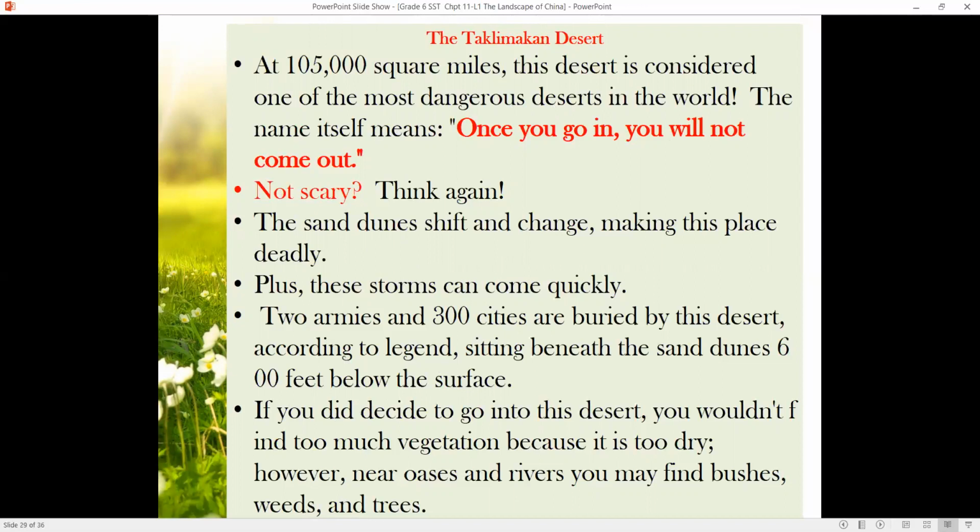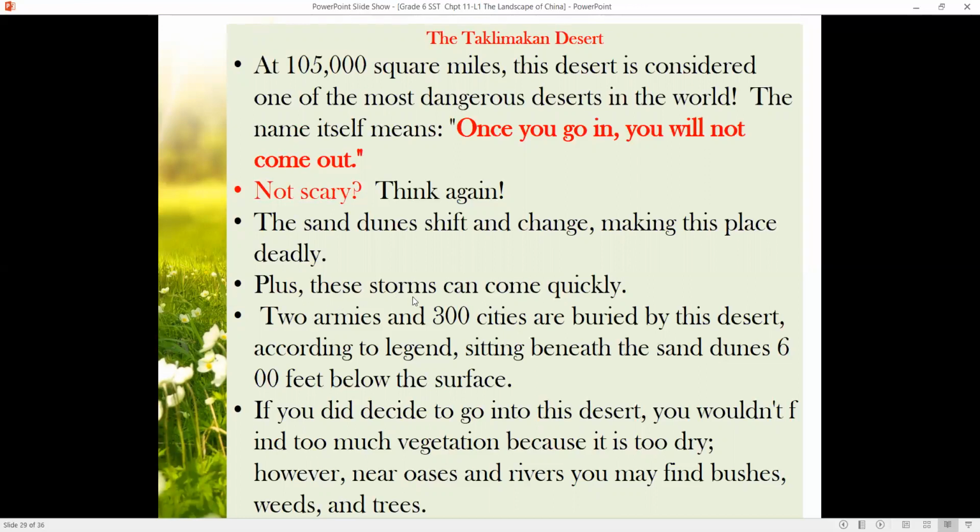So these sand dunes are very high. And if you're on the sand dunes, suddenly they change direction and it can be difficult. You'll be caught unawares. So this is why they say it is scary. Once you go in, you will not come out.